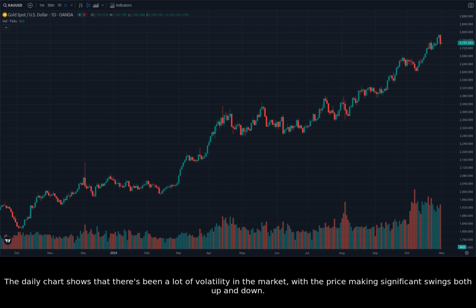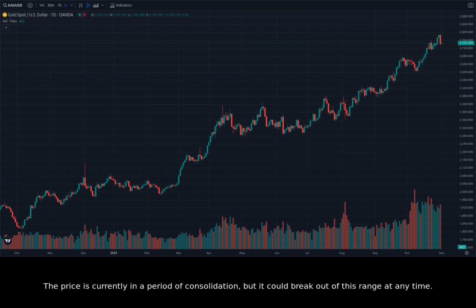still bullish. The daily chart shows that there's been a lot of volatility in the market, with the price making significant swings both up and down. The price is currently in a period of consolidation, but it could break out of this range at any time.